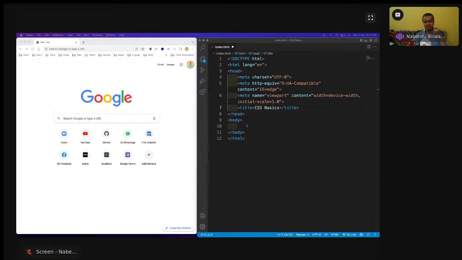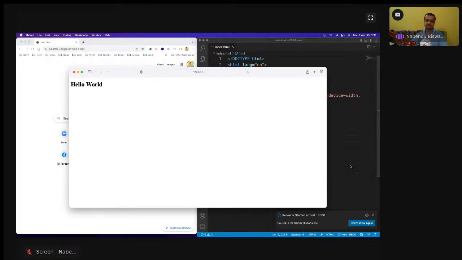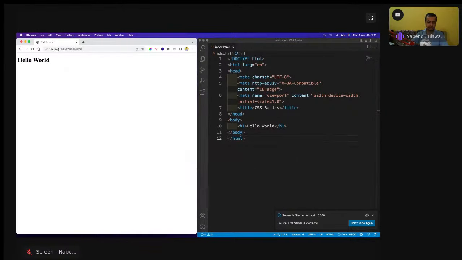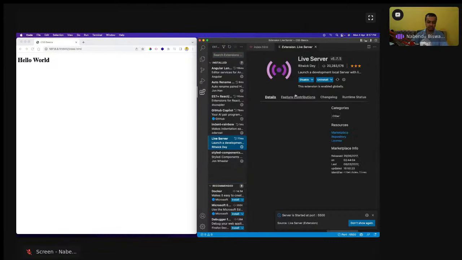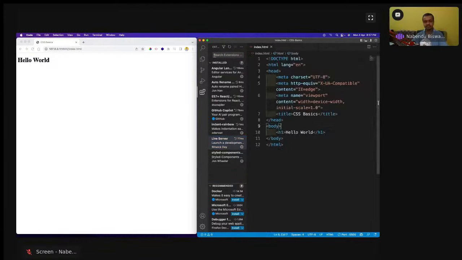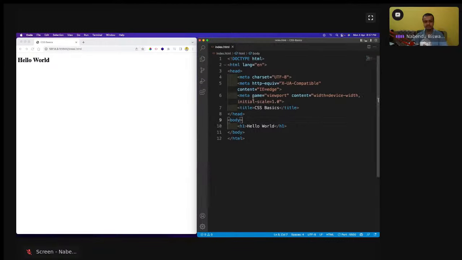Inline CSS means something like this: I will come here, do an H1 and write hello world. Okay, save it, and then I'll go live. I'm using Live Server. Most of you might know that Live Server is an extension, or else I have to refresh every time. So I'm using this extension, Live Server, and you don't have to refresh every time. Okay, so this hello world is there.